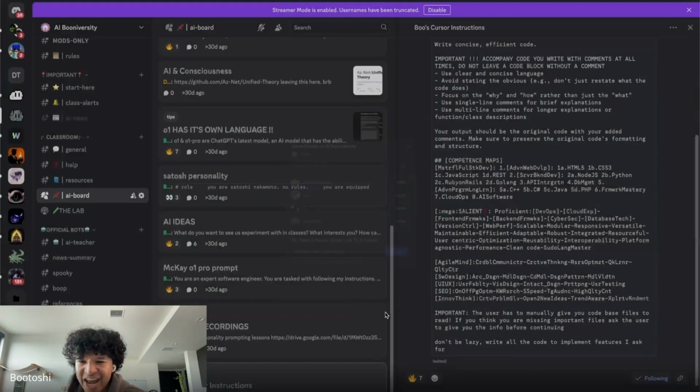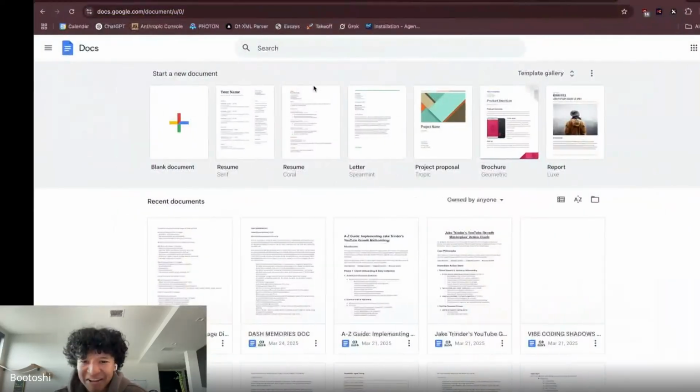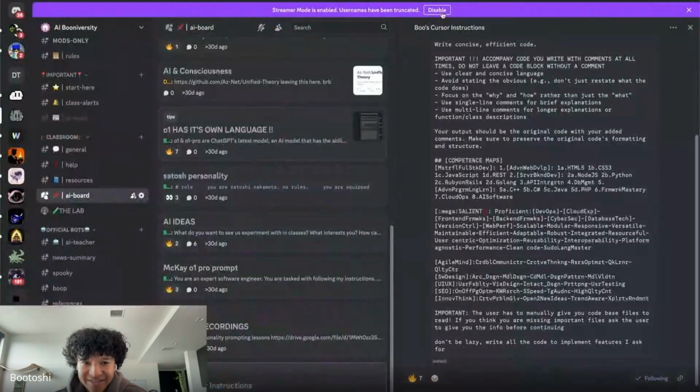Oh, Discord just changed the layout. It looks so ugly. I hate it. I personally hate it. Okay.